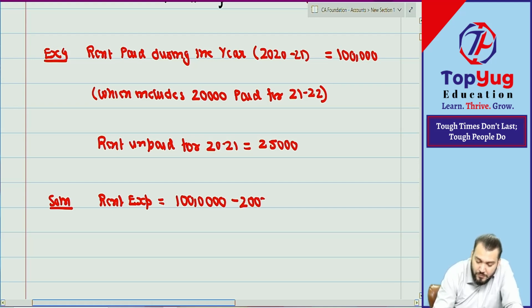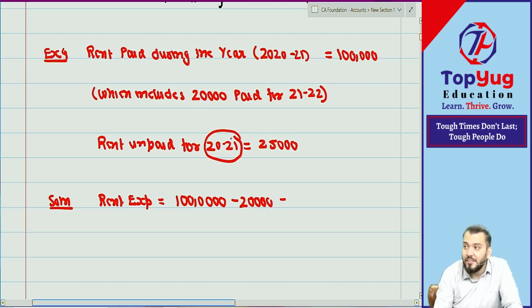20,000 will be plus or minus? Minus 20,000. And 25,000 will be plus or minus? Plus. Because 25,000 relates to which year? 2021 only. The rent of current year not paid. It is an expense of current year even though not paid. Accrual concept. So plus 25,000.